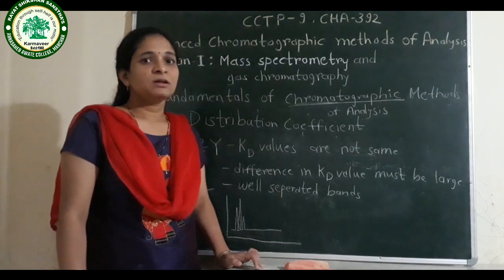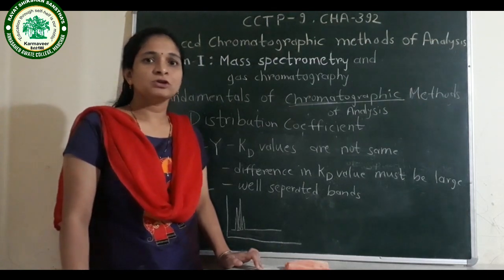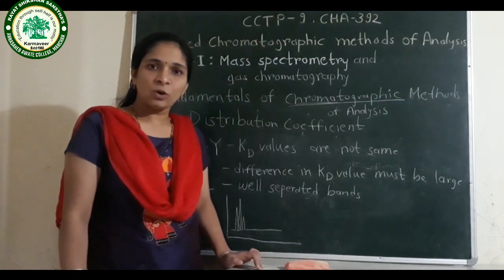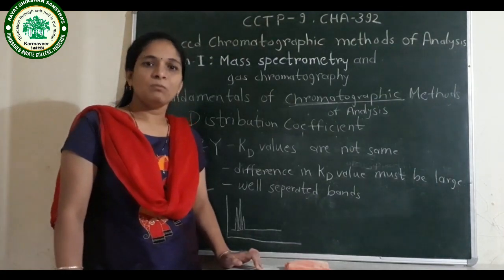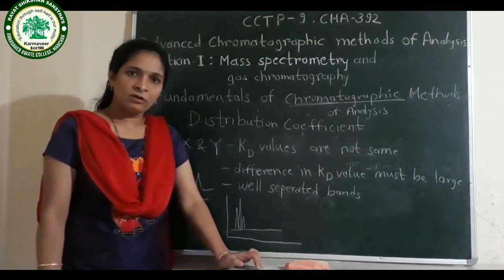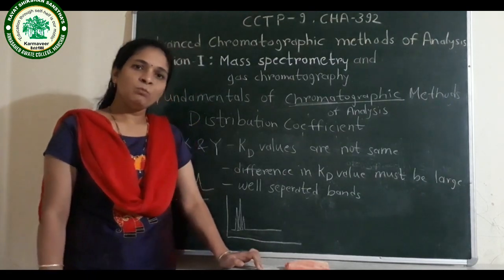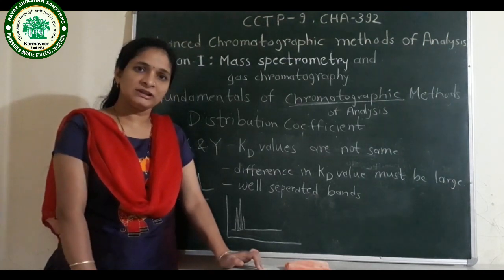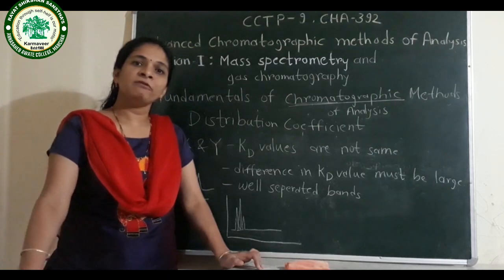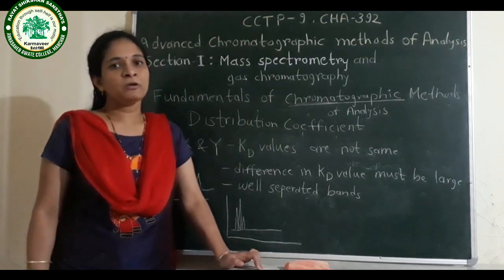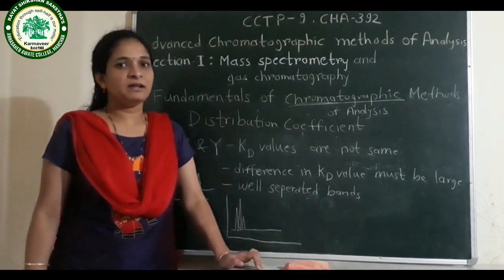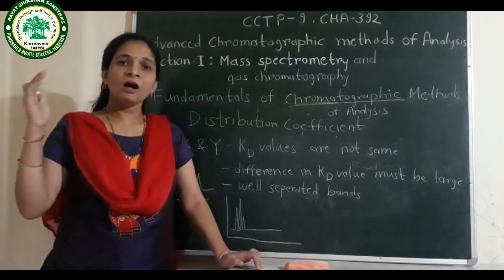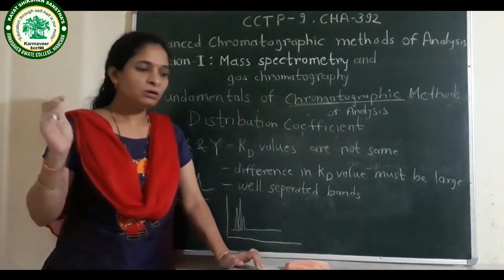The molecules, the components which form a strong bond with the stationary phase, get adsorbed over the stationary phase, and the molecules which form a weak bond with the stationary phase move with the mobile phase, because as they form a weak bond with the stationary phase, they have strong bonding with the mobile phase. The molecules which are bonding loosely, weakly with the stationary phase, move with the mobile phase and they elute first.